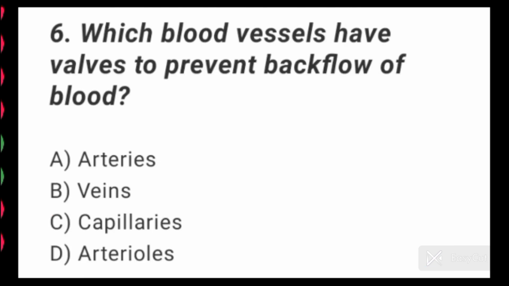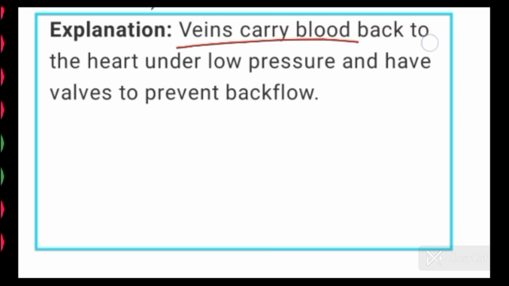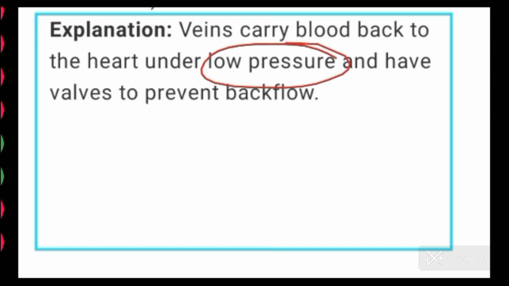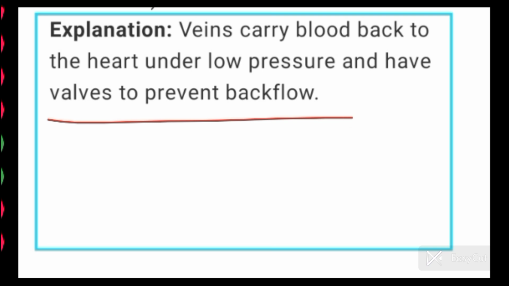Question number 6. Which blood vessels have valves to prevent backflow of blood? Veins are the blood vessels that have valves to prevent backflow of blood. Veins carry blood back to the heart under low pressure and have valves to prevent backflow. Veins have low pressure, carry blood back to the heart, and valves are present so that blood does not flow backward.